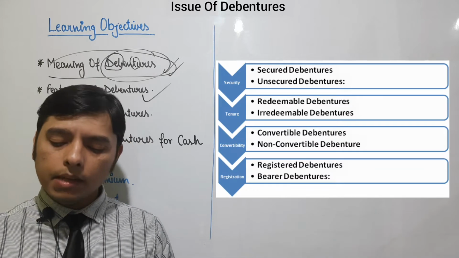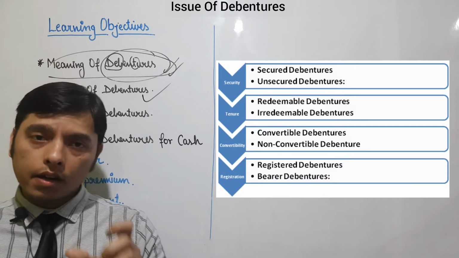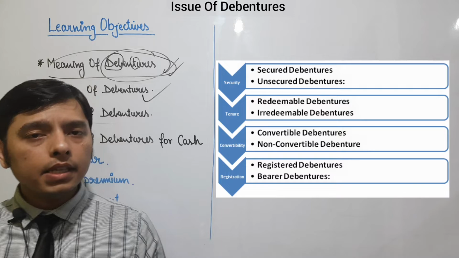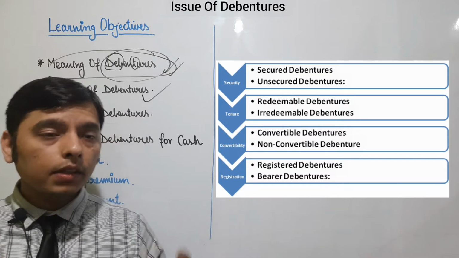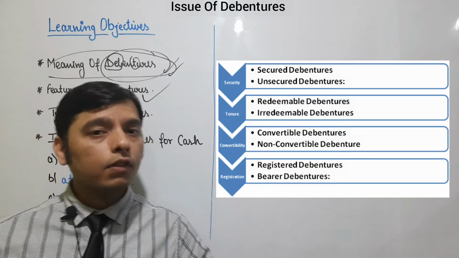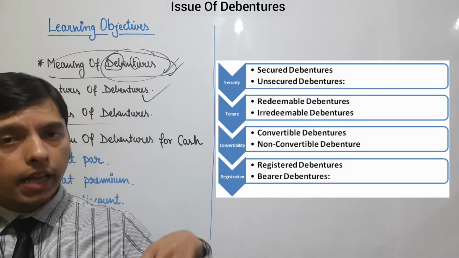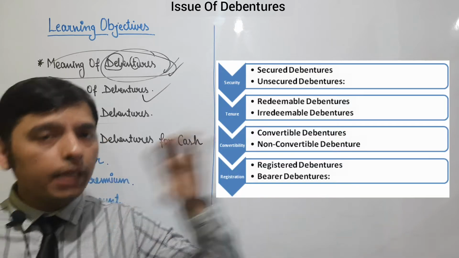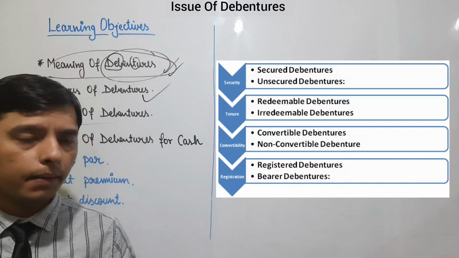Now the next one is redeemable debentures and irredeemable debentures. First of all, what do you mean by redemption or redeemable? Redeemable means repayment. We are taking a loan from someone, and they will demand the loan back after the completion of that tenure. Me means company, us means company.